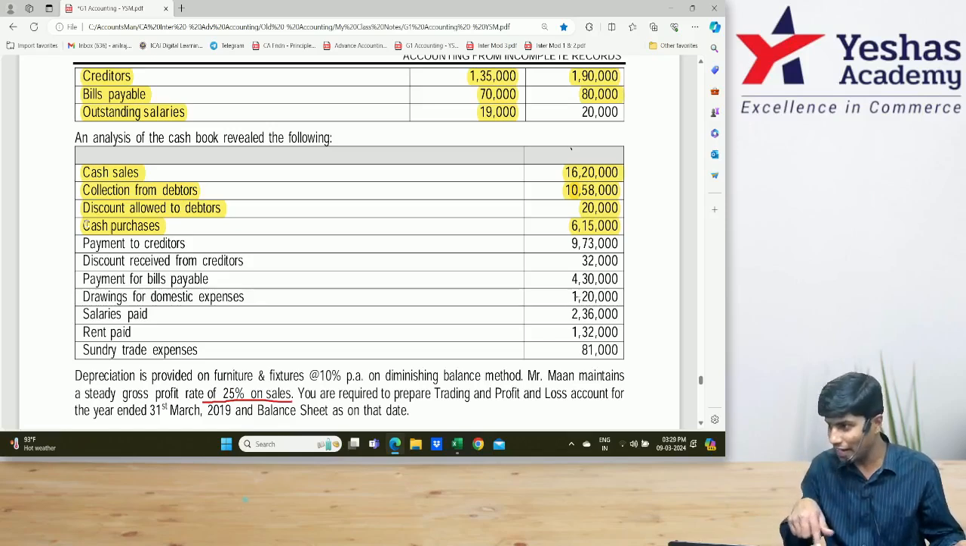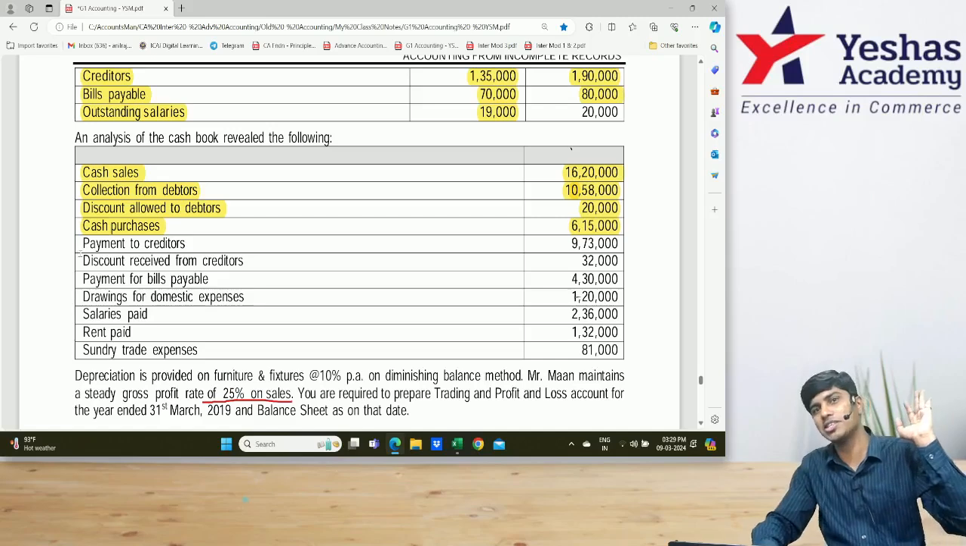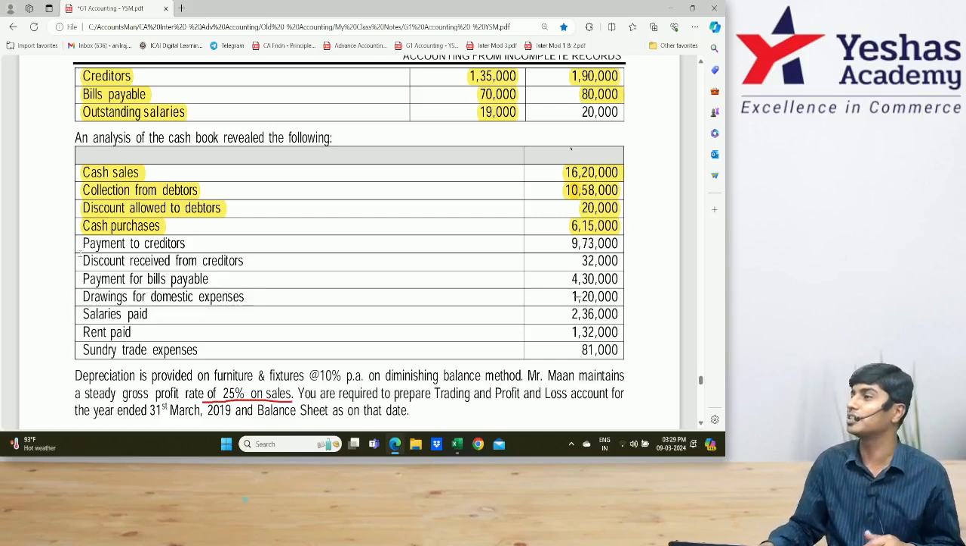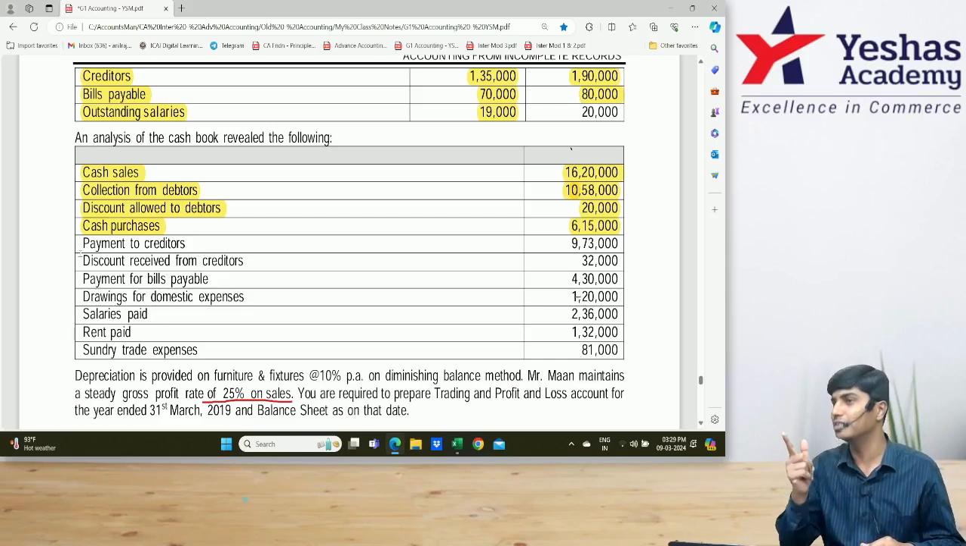Goods purchase made, not cash, right? I was wondering like that. Oh, thank you. Now I understood. It is actually cash purchase means cash is not purchased. Goods are purchased. Cash is paid.